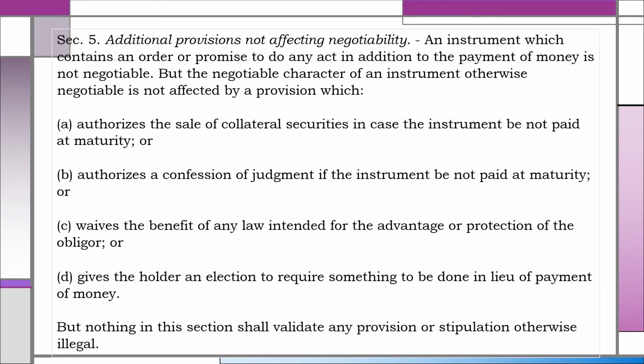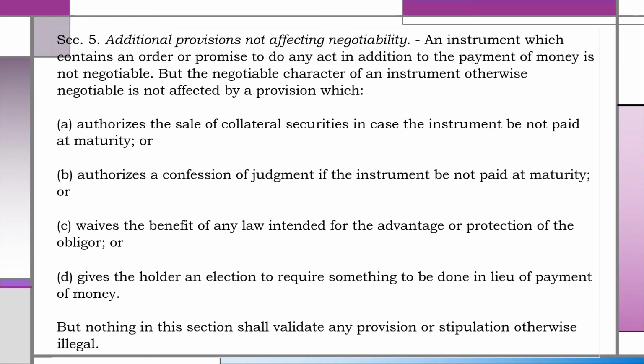But the negotiable character of an instrument, otherwise negotiable, is not affected by a provision which A, authorizes the sale of collateral securities in case the instrument be not paid at maturity, or B, authorizes a confession of judgment if the instrument be not paid at maturity, or C, waives the benefit of any law intended for the advantage or protection of the obligor, or D, gives the holder an election to require something to be done in lieu of payment of money. But nothing in this section shall validate any provision or stipulation otherwise illegal.